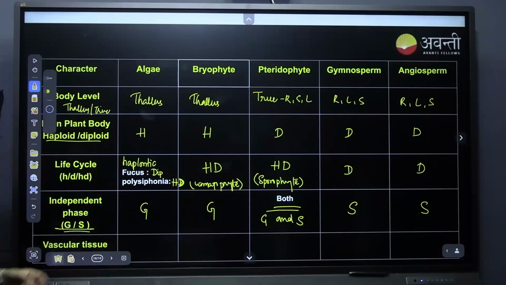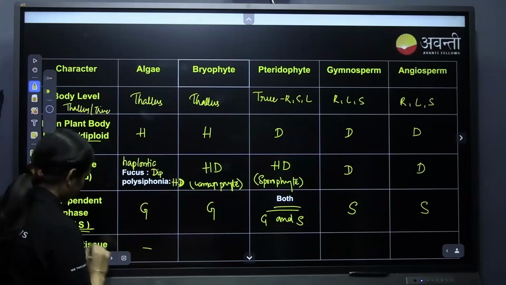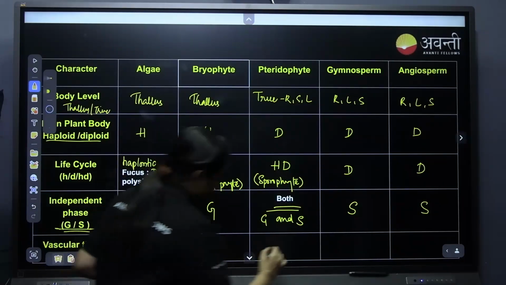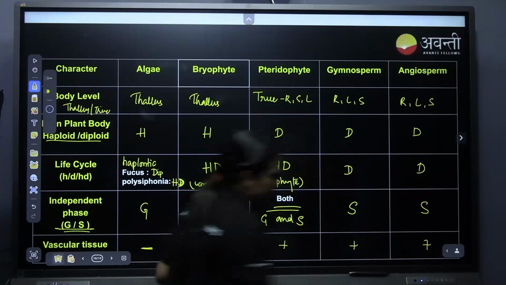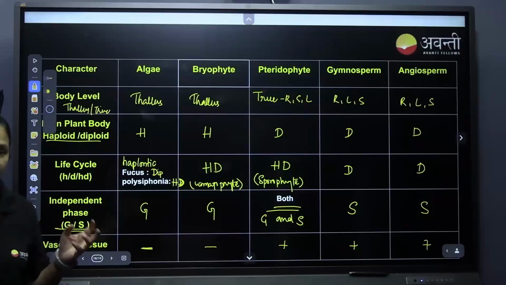Now vascular tissue: whether vascular tissue is present or not determines whether they are tracheophytes or atracheophytes. Vascular tissue is absent in algae and bryophytes, and present in pteridophytes, gymnosperms and angiosperms. This is the whole table, which summarizes the whole chapter.